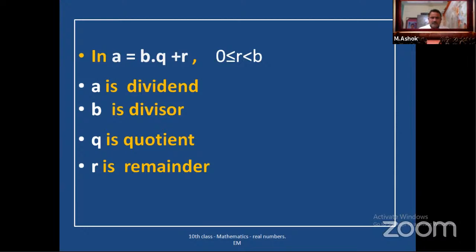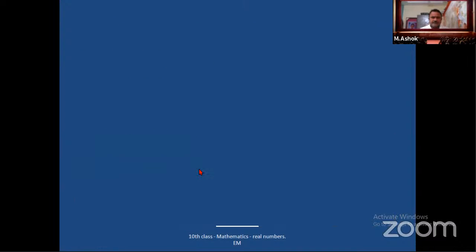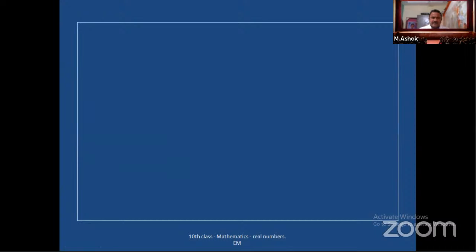Okay, in A is equal to B into Q plus R, the remainder R value should always be less than the divisor and greater than or equal to 0. Here A is called the dividend, B is called the divisor, Q is called the quotient, R is called the remainder. Okay, look at the next slide. So this is called the division algorithm.